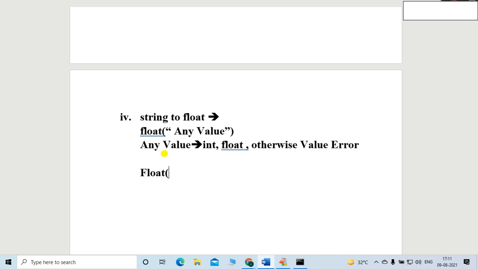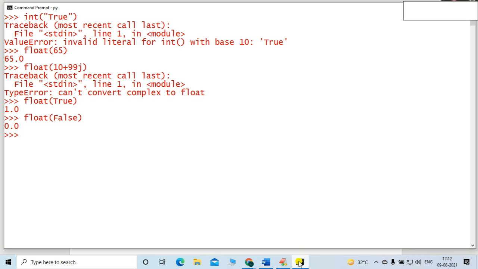Okay, let me show you the example. Float, then inside this float let me mention an integer value. Single quote or double quote, both are optional. Let me take this into the console.